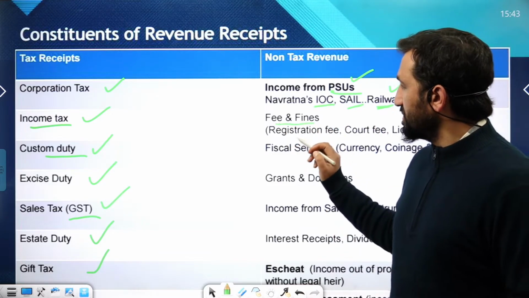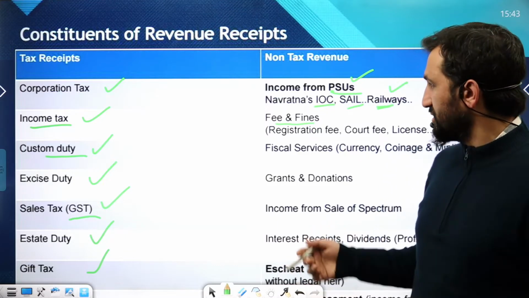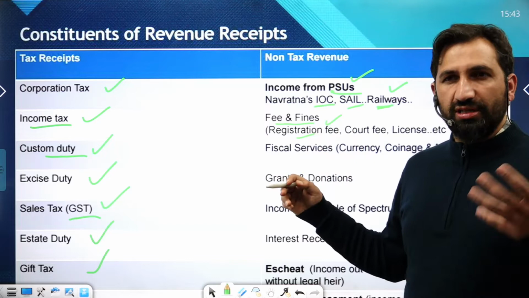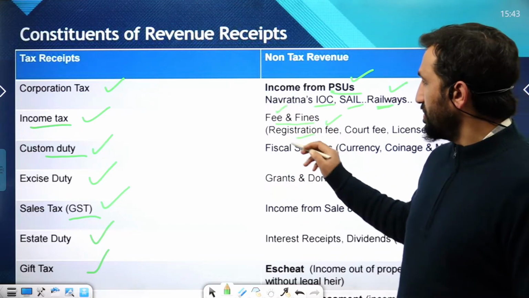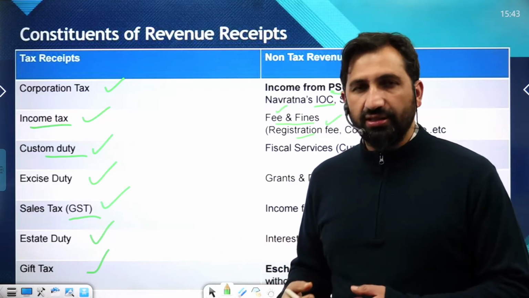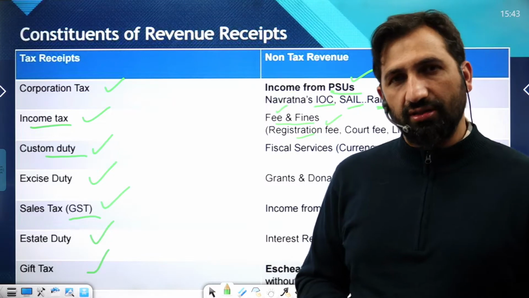After that, the government can charge fees and fines at different levels and stages, like registration fee at the court, hospital, schools, etc. That's a fee for a government. Or fines like traffic violation, there can be a fine. It goes to the treasury of a government.